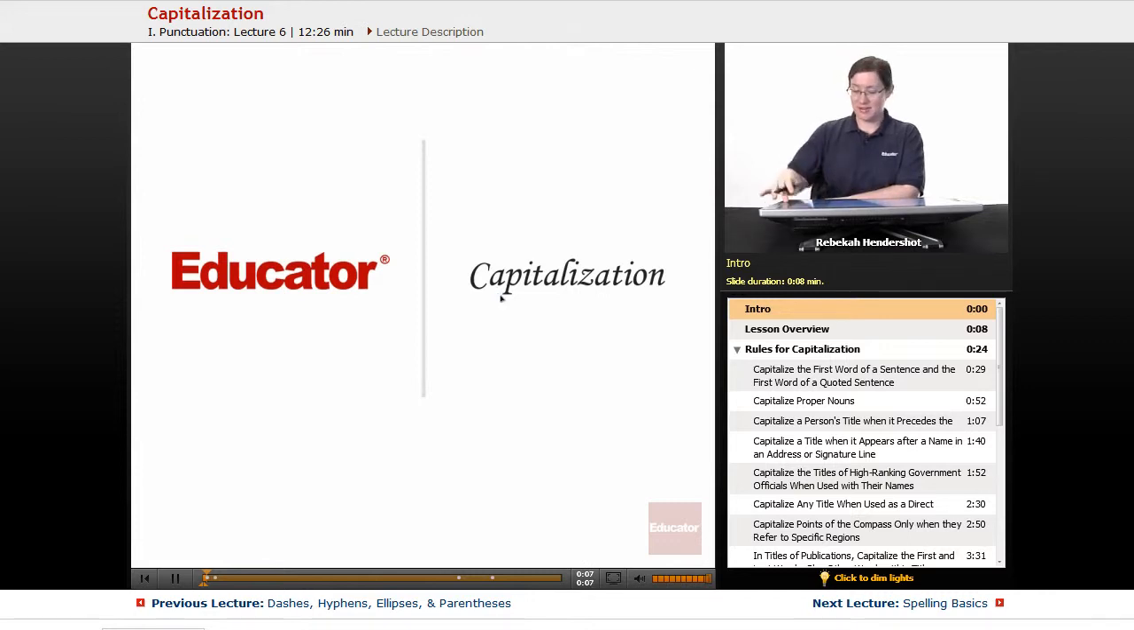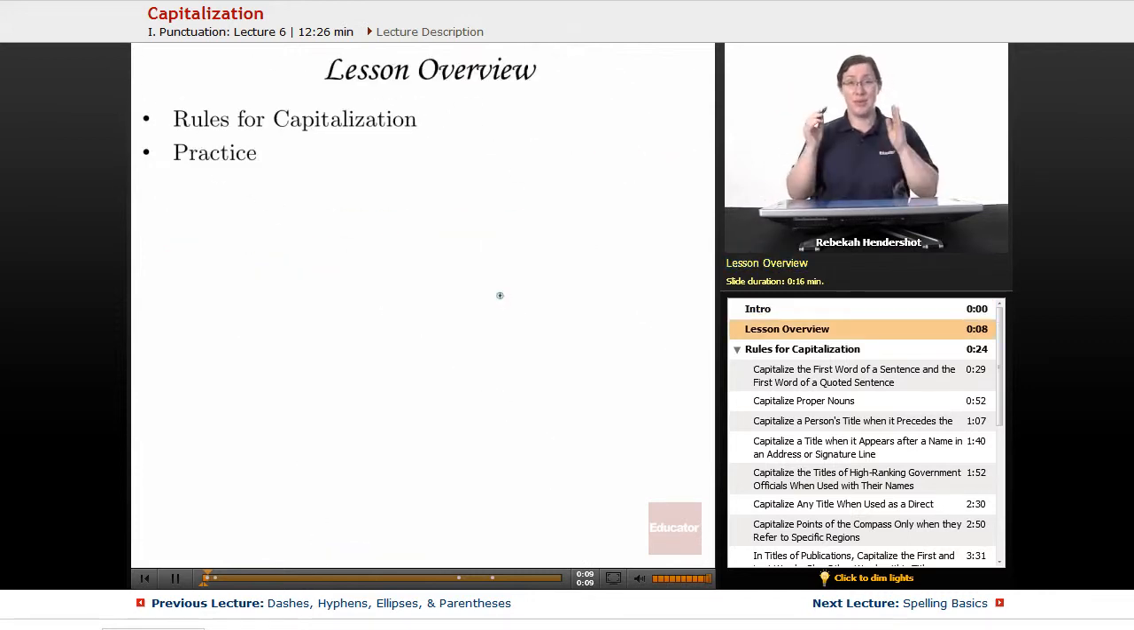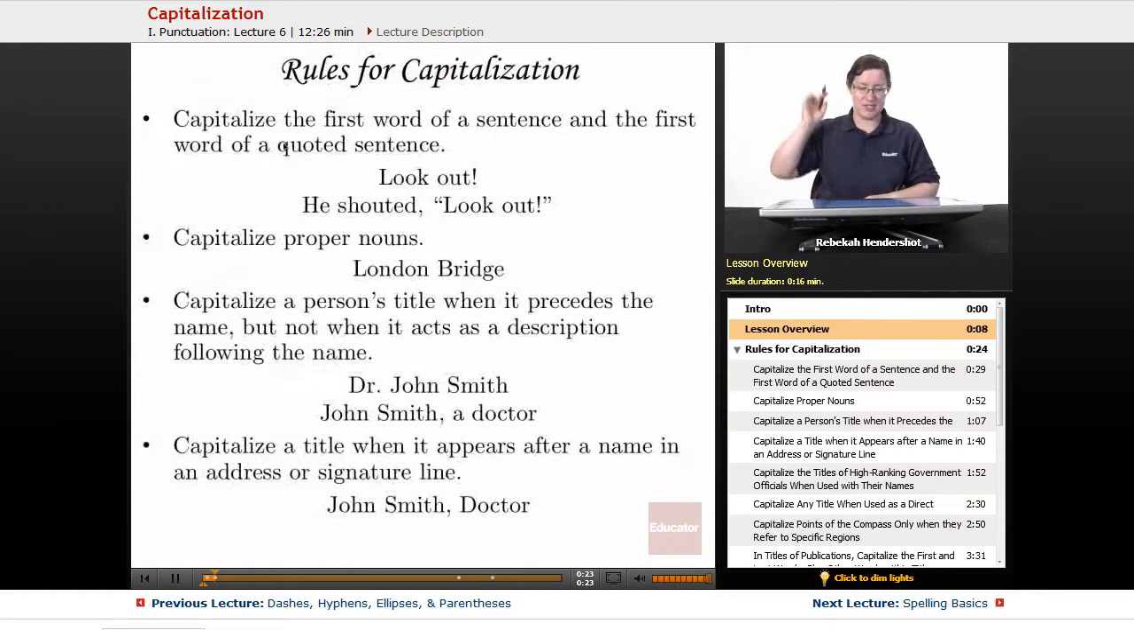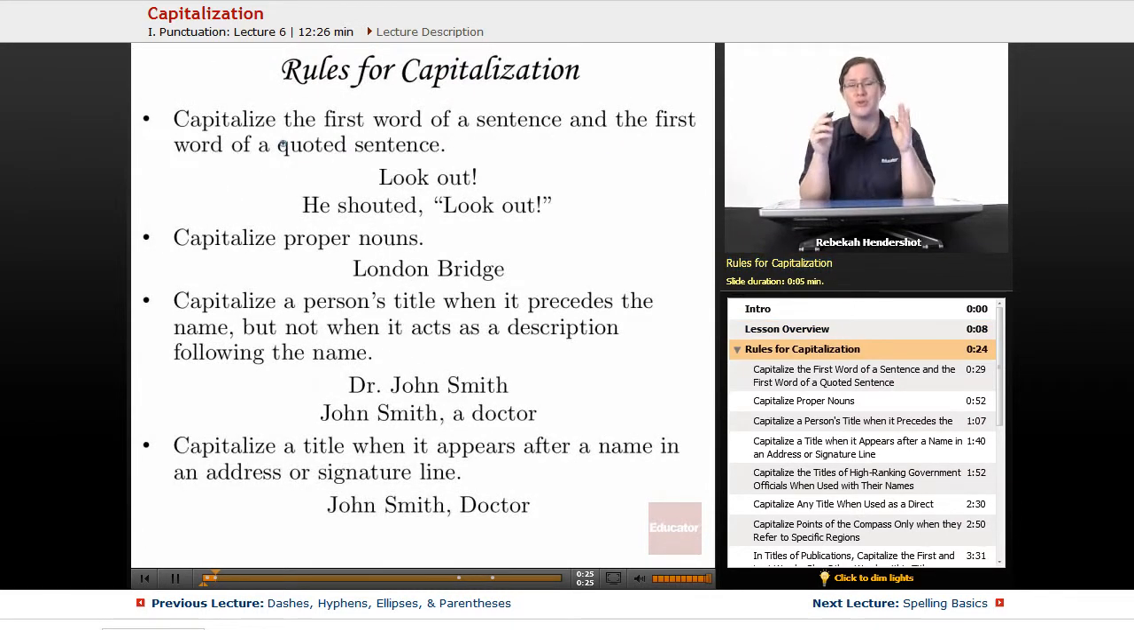Let's get started. This is going to be a really short lesson overview, but a fairly long lesson because we're just going to go over the rules for capitalization, of which there are a lot. And then we're going to do a little bit of practice, and you'll see if you can find the places that should be capitalized in a piece of text. So here are the rules for capitalization.